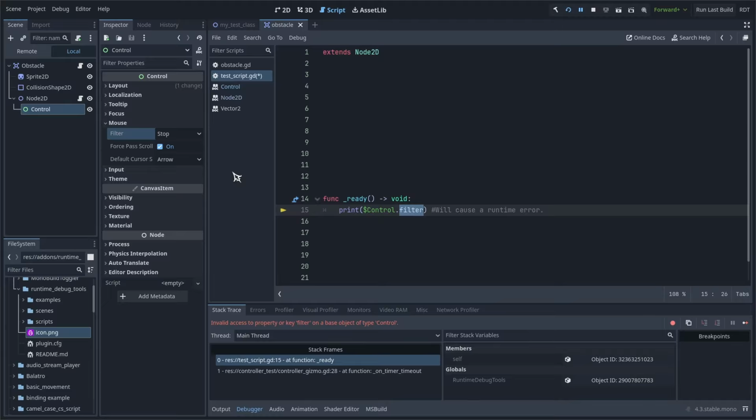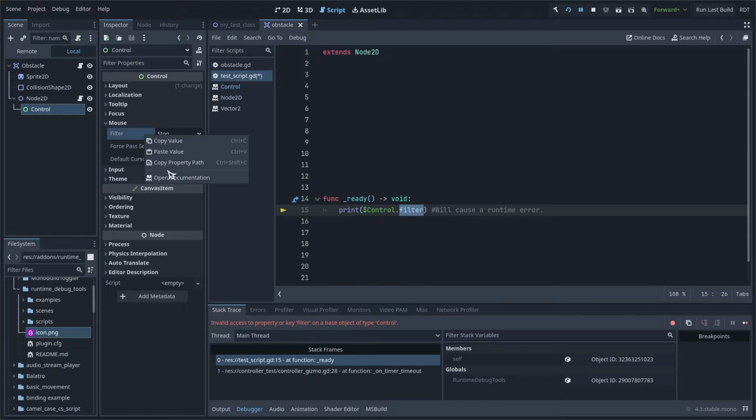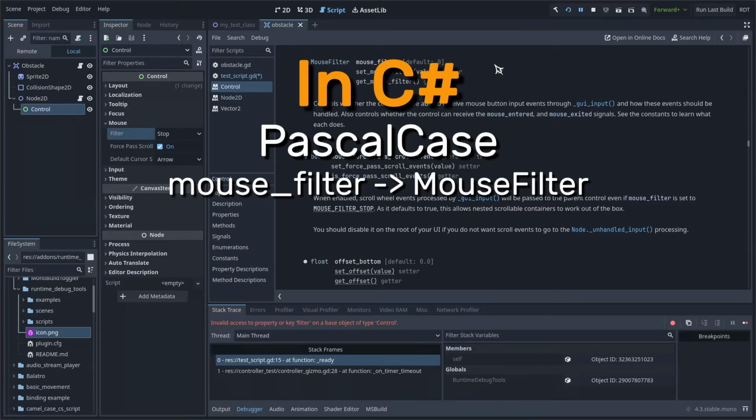To reliably know the name of a property, you can either simply hover over the name of the property, which will show you the real name on top, or you can right-click on it and press Open Documentation to go to the description of that specific property. Note that if you were coding in C#, you would need to look at the name listed in the docs, but use it in Pascal case to follow C# conventions.